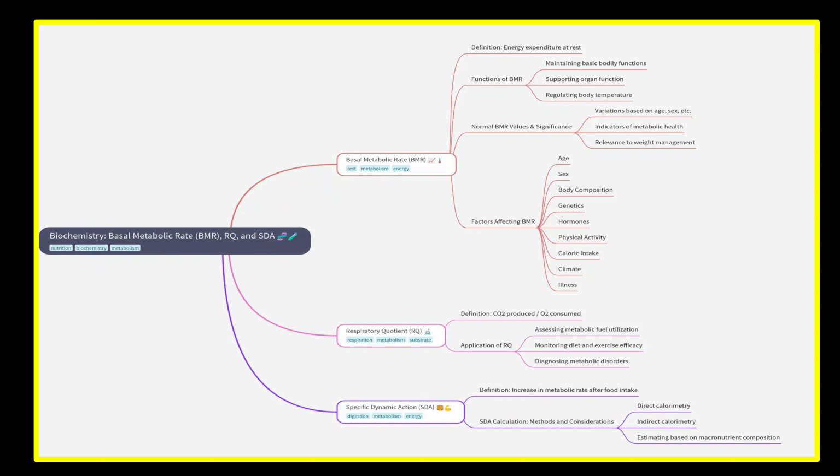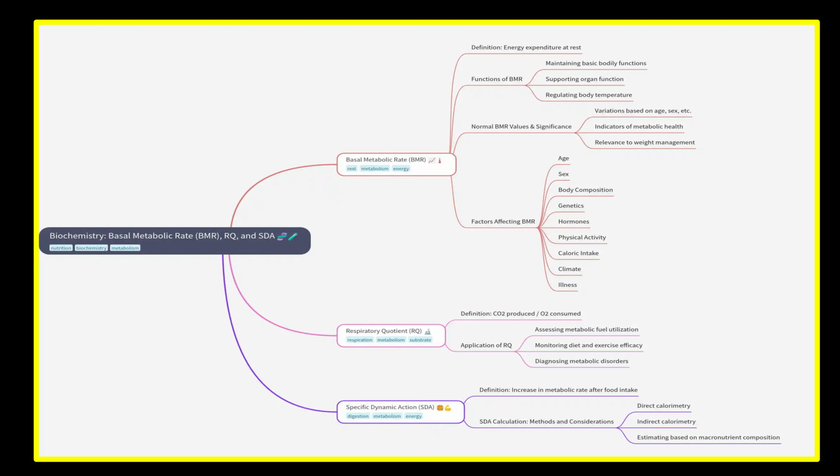The table columns cover the biochemistry of basal metabolic rate BMR, RQ, and SDA. BMR is the definition of energy expenditure at rest and has three functions: maintenance of body function, supporting organ function, and regulating body temperature. A normal BMR value is a significant indicator for evaluation based on age and metabolic health. Other factors affecting BMR are activity, age, body composition, genetics, hormones, and physical